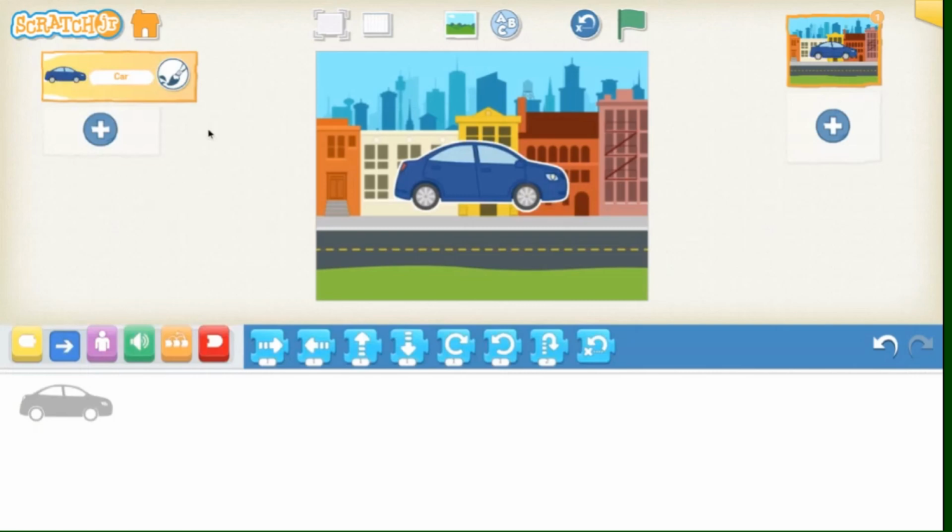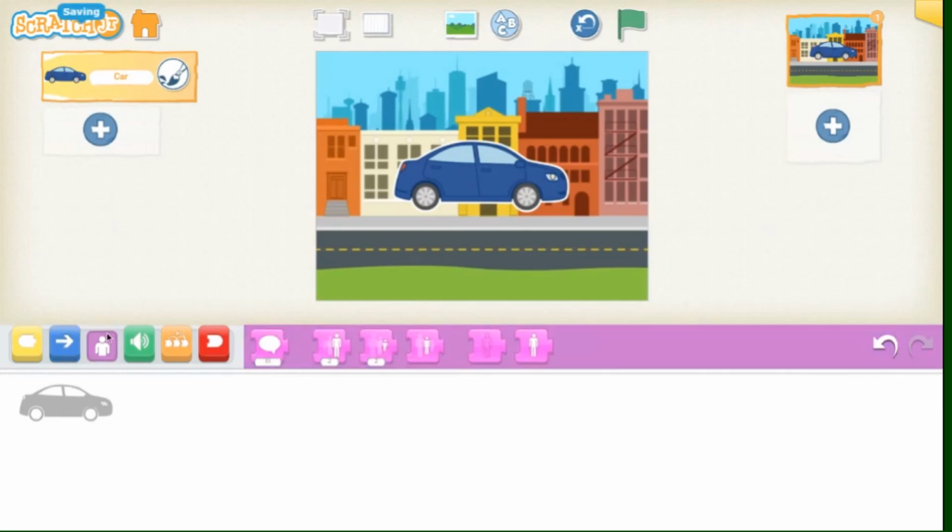Now that I have my character, I'm going to resize the character and move it to the start place. You can resize your character by selecting the purple character button. The options for modifying your character are to have it speak, to increase the size, shrink the size, reset the size. You can hide your character, and then you can show your character.